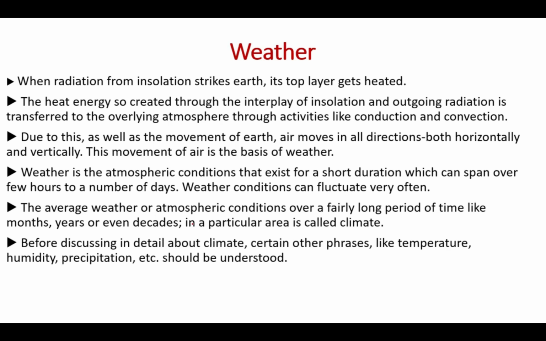When the radiation from the sun strikes the earth, its top layer gets heated up. The heat energy so created through the interplay of insolation and outgoing radiation is transferred to the overlying atmosphere through activities like conduction and convection. Due to this, as well as the movement of the earth, air moves in all directions, both horizontally and vertically.